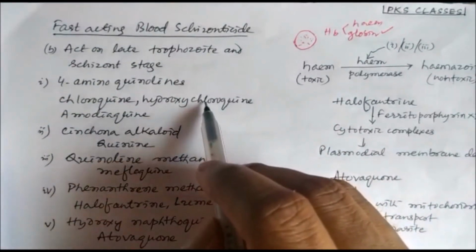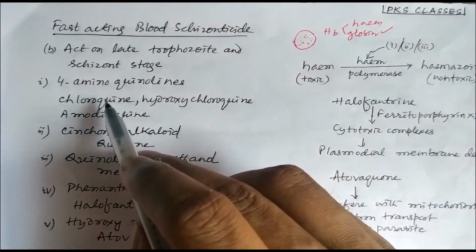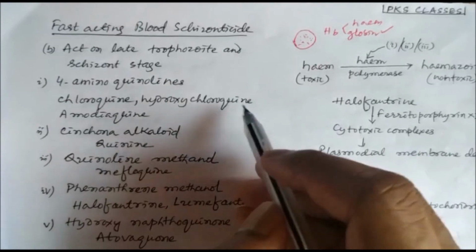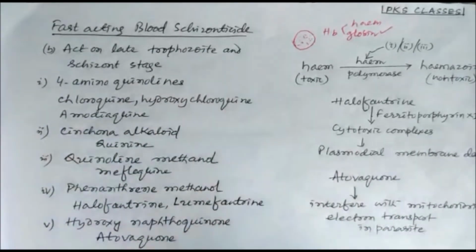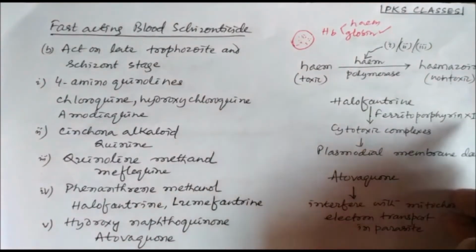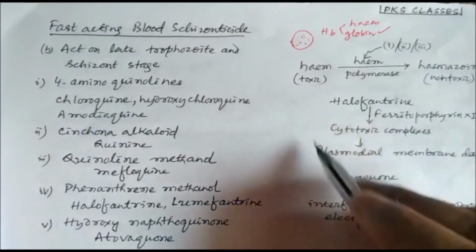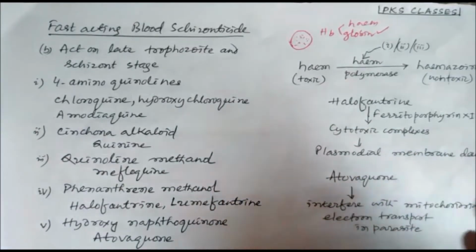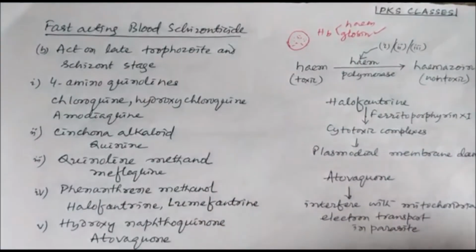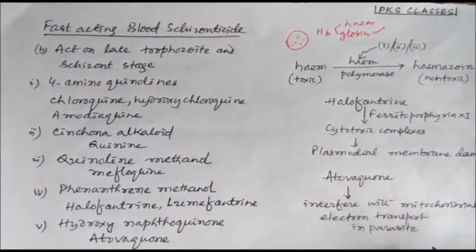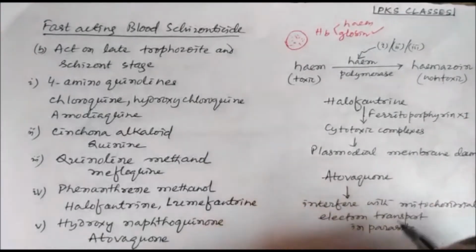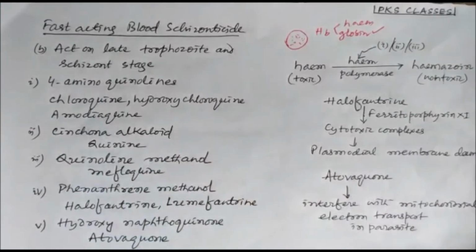And hydroxychloroquine is safer than chloroquine because chloroquine is associated with many toxicities like cardiotoxicity and retinal toxicity, and hydroxychloroquine is relatively safer than chloroquine, so it can be preferred. Then halofantrine, the phenanthrene methanol, in presence of ferriprotoporphyrin IX forms a cytotoxic complex which damages the plasmodial membrane, and in this way halofantrine acts. And atovaquone interferes with the mitochondrial electron transport in the parasite, so atovaquone's mechanism is different from the others.